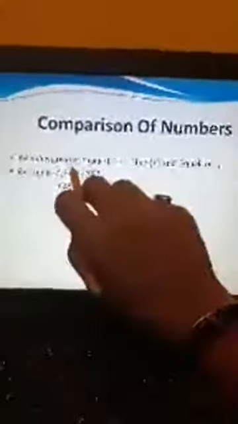Now see what is given. First number is 7,891. If you feel difficult to recognize the place values, it's better to write down the place values above: ones, tens, 100 and 1000.